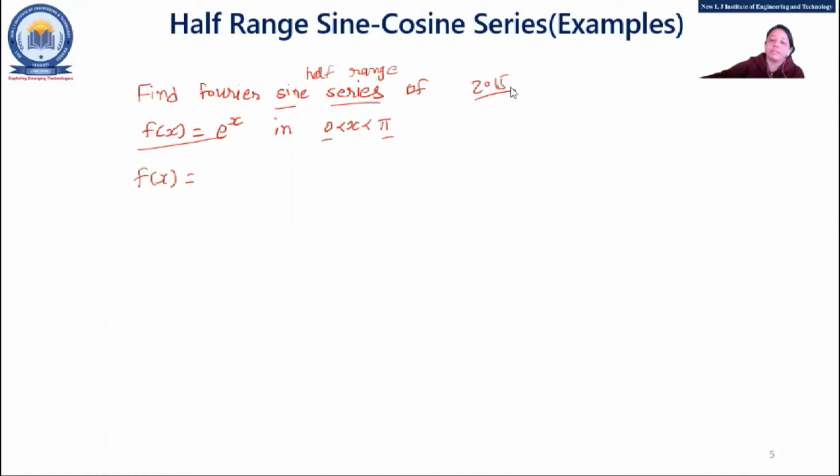Number 39. Yes, ma'am. Whenever you want to find out the sine series, so what should be the equation for f(x)? Are you getting the question? No, ma'am.